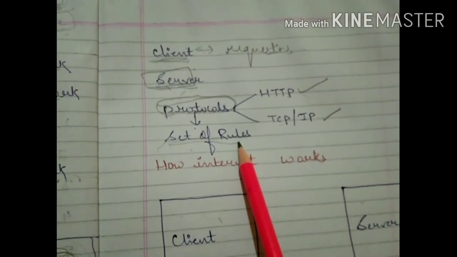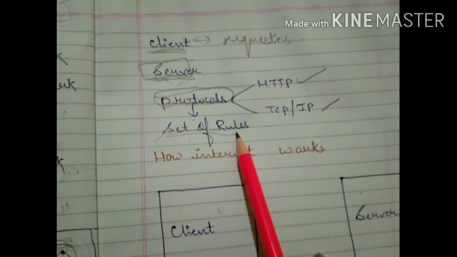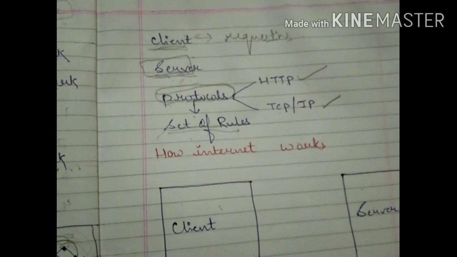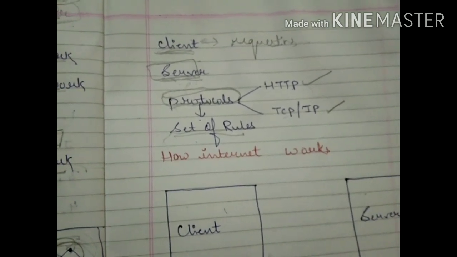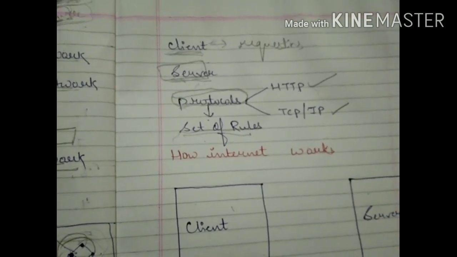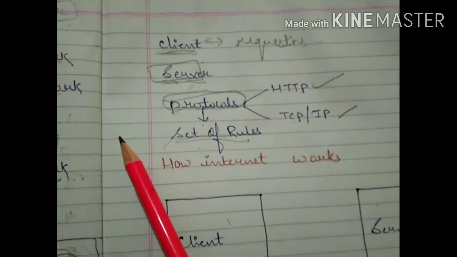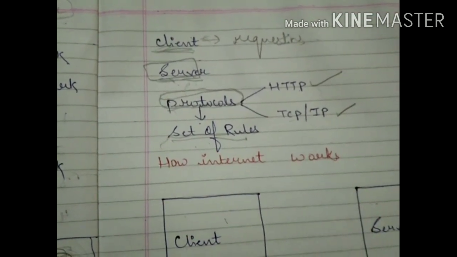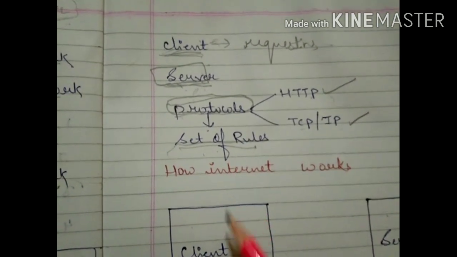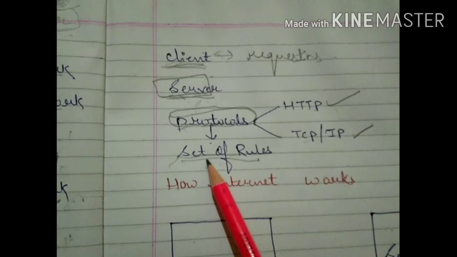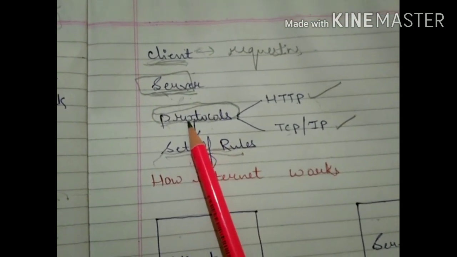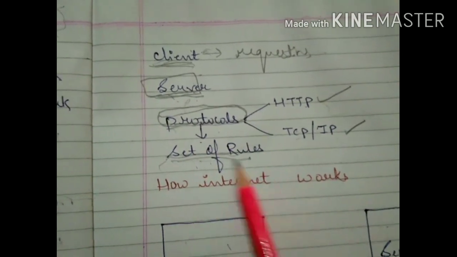What does it mean, ma'am? Children, you are going to school. You have seen that certain rules are there: on Wednesday you will wear this uniform, on Thursday you will wear this uniform, this one is your prayer, this one is the color of the band for girls. So these are the protocols. These are the set of rules. If you want to study in this school, you must follow those rules. In the same manner, if you want to use the internet, you have to follow certain rules. And this set of rules is called a protocol. So what is a protocol? A protocol is a set of rules.